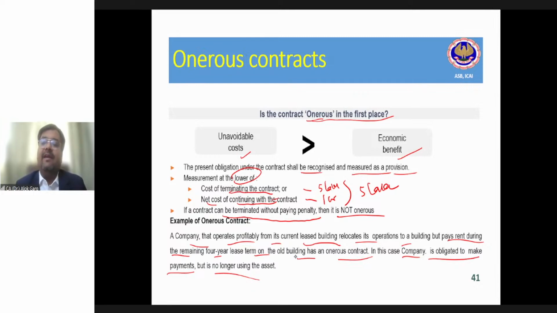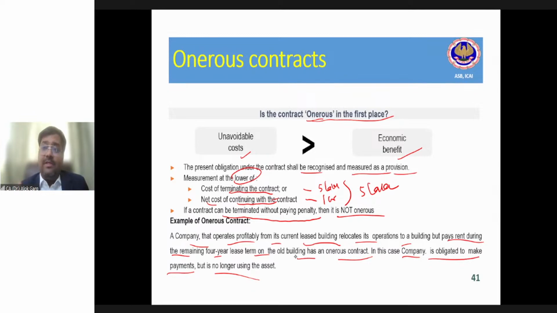So in the next 4 years, I have to pay 4 lakh rupees, right? So it's a non-cancelable lease contract and I'm getting a rent. I decided to sublet and I'm getting a rent of, let's say, 75,000 rupees every year from this building, right?